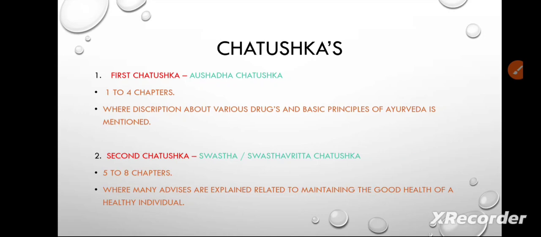Whatever things are the base, like when we make a building, we first have to make the base, and only then can we stand our building on the base. Like that, in the first chatushka, Aushadha Chatushka, we learn all the basic principles of Ayurveda. The second chatushka is Swastha Chatushka, also called Swastha Vritta Chatushka.